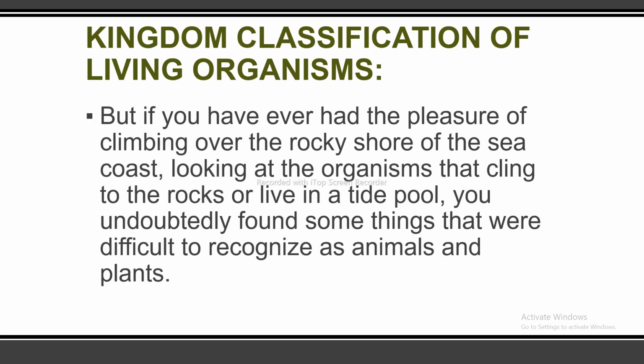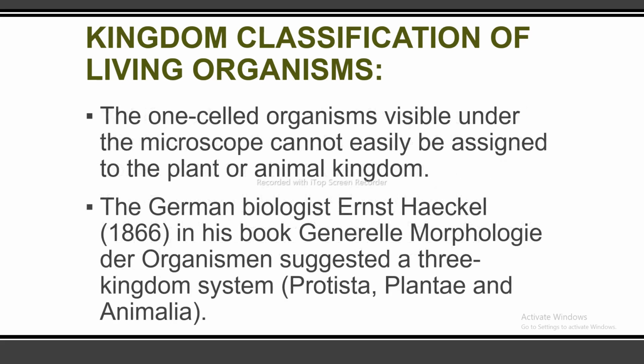But if you have ever had the pleasure of climbing over the rocky shore of the sea coast, looking at the organisms that cling to the rocks or live in a tide pool, you undoubtedly found some things that were difficult to recognize as animals or plants. The one-celled organisms visible under the microscope cannot easily be assigned to the plant or animal kingdom.